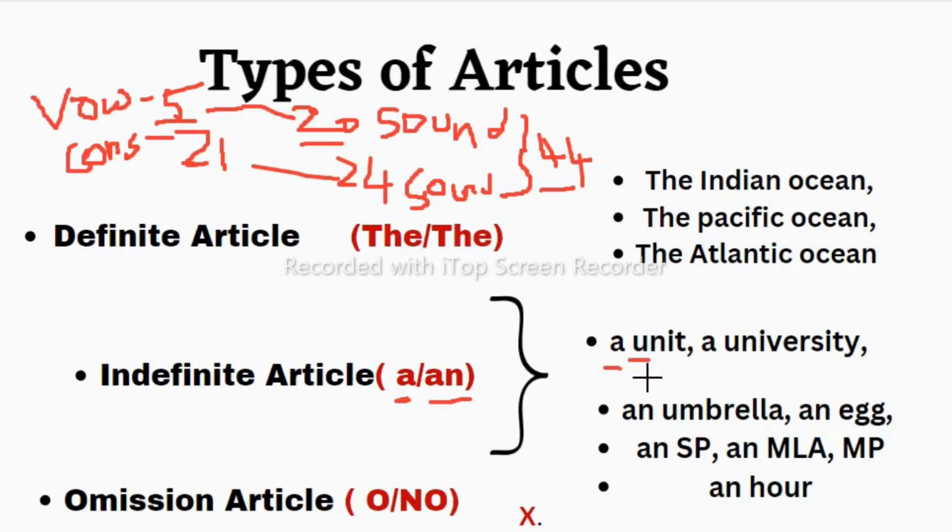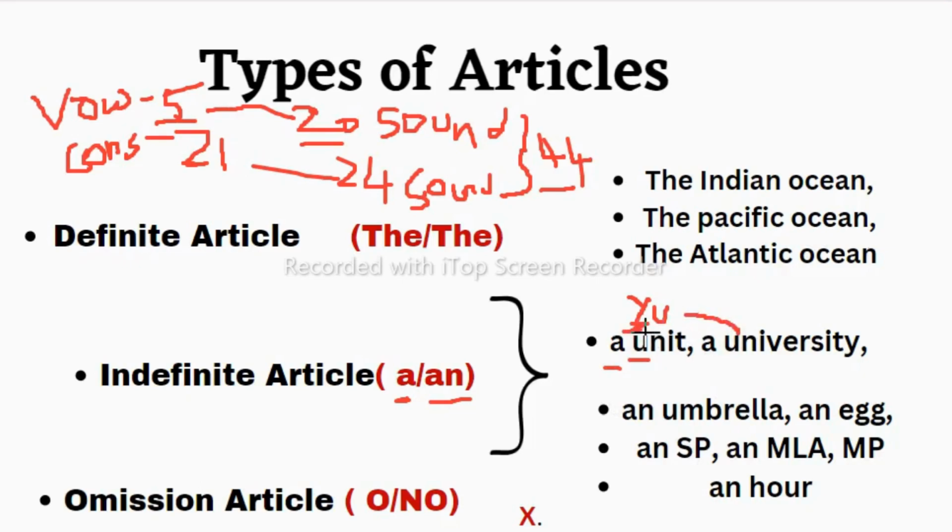So how do we pronounce unit? We pronounce unit as "yoo-nit". So this y is a consonant, so it gives the consonant y sound. That's why we have to use a here. So we have to concentrate on the pronunciation, not on the letter. In the same way, university, we also pronounce like this, "yoo-ni-versity".